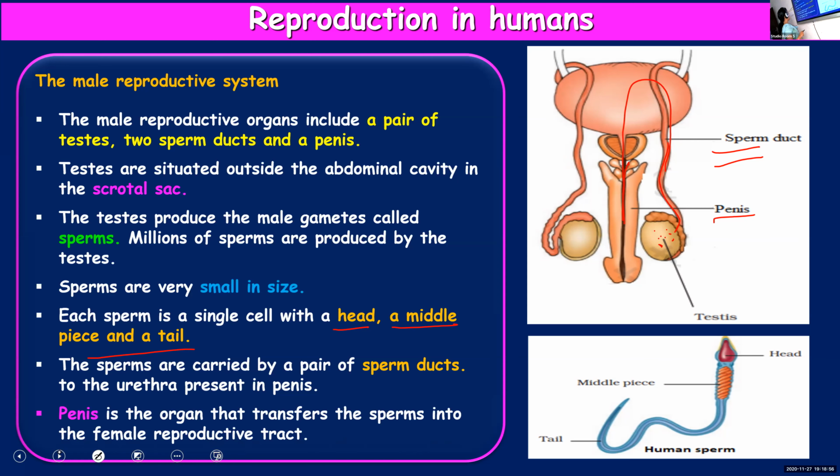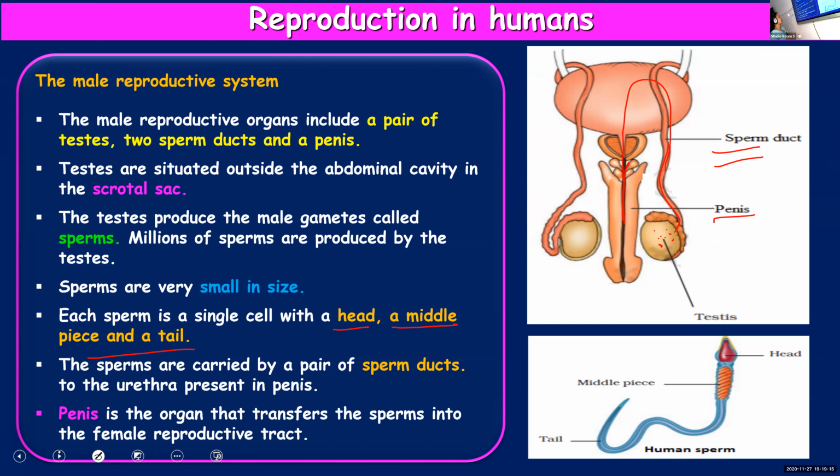Then the last one, penis. Its function is to transfer the male gametes into the female genital tract. So penis will help in the transfer of sperms into the female genital tract. And quickly we will summarize, and then you will have to answer my questions.